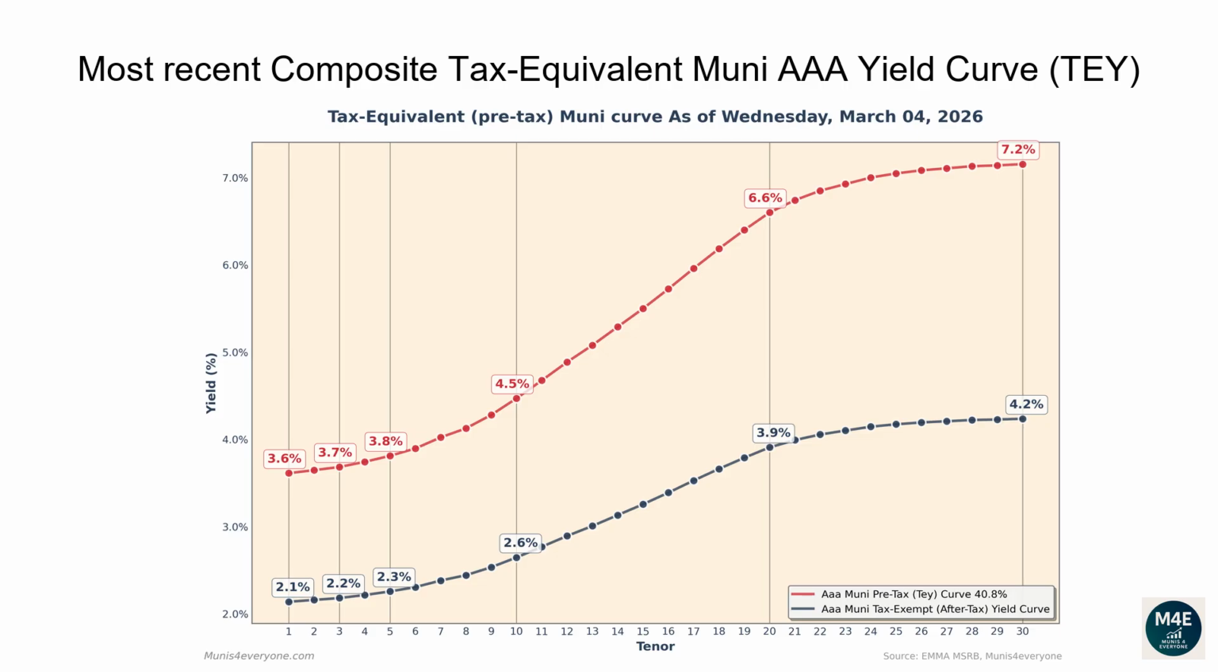The one-year tax-exempt yield is 2.14%, corresponding to a 3.61% tax-equivalent yield for investors in the top tax bracket. The two-year tax-equivalent yield is 3.65%. The 5-year tax-equivalent yield is 3.81%. The 10-year tax-equivalent yield is 4.47%. The 20-year tax-equivalent yield is 6.6%. The 30-year tax-equivalent yield is 7.16%.